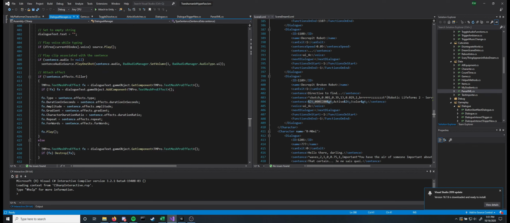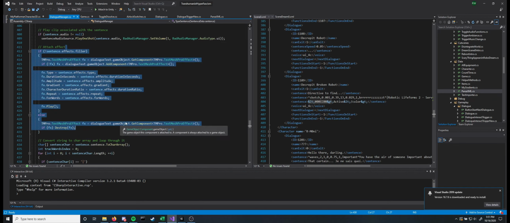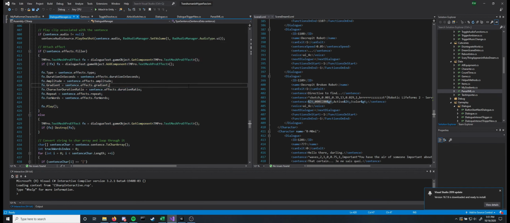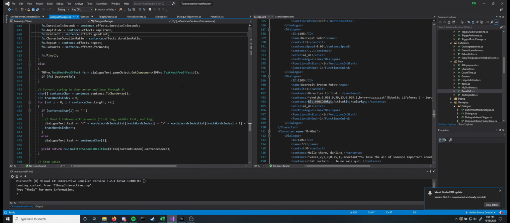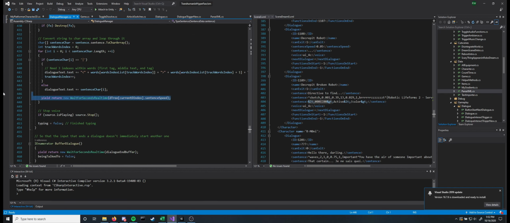I guess I play the voice down here too. And right here is where we attach the effect to the sentence, if there is an effect within that sentence data that's currently being displayed. And finally, we can loop. Originally I think this was yield return null, so it would just be one frame in between letters, but I added in the sentence speed variable, because there was an NPC that I wanted to speak very slowly. So now sentence speed determines how quickly it loops.